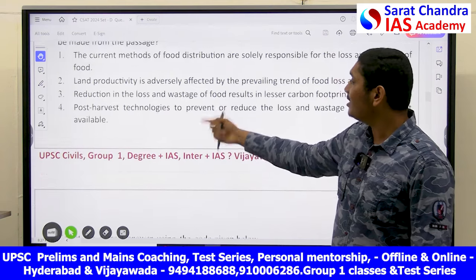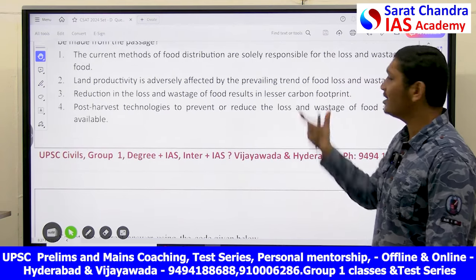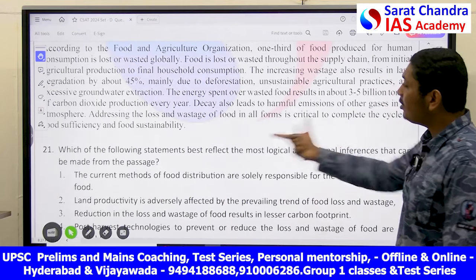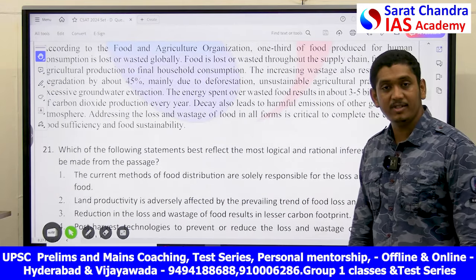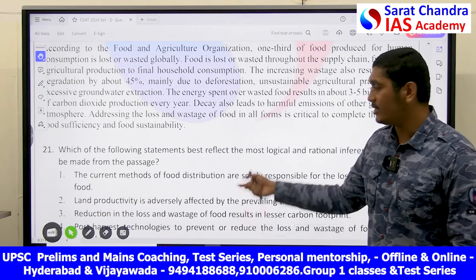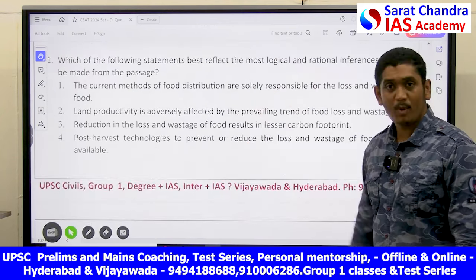Remember, reduction in the loss and wastage of food results in less carbon footprint. Yes, what did he say? Because of this wastage, 3 to 5 billion tons of carbon dioxide is produced every year. If you reduce this wastage, then you are also reducing carbon dioxide emission. Yes, even this is possible. What he has directly said.